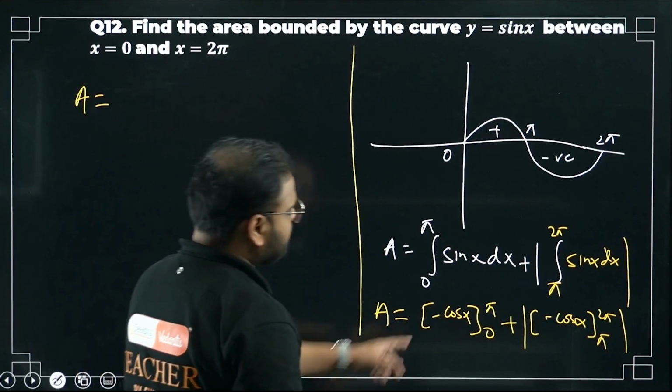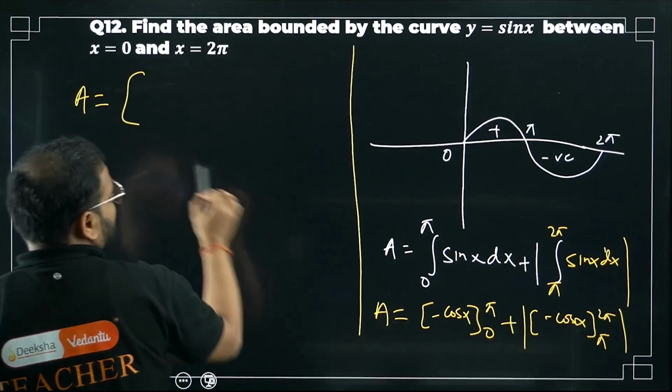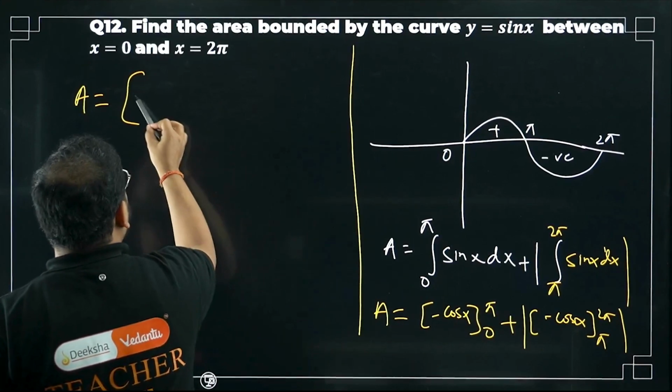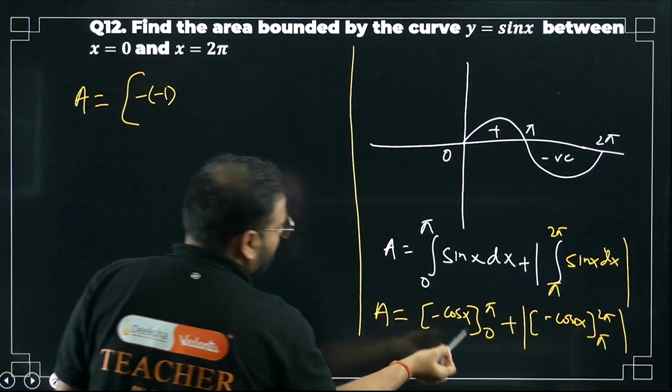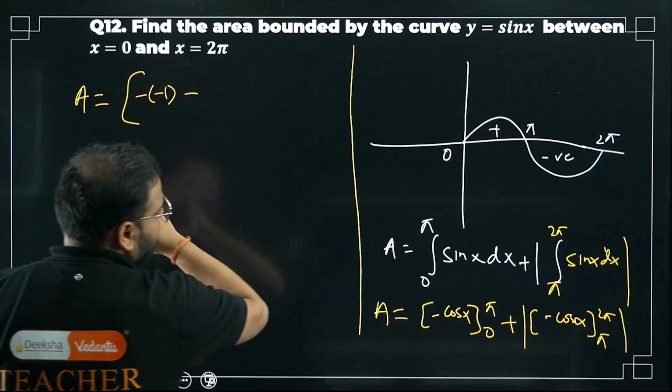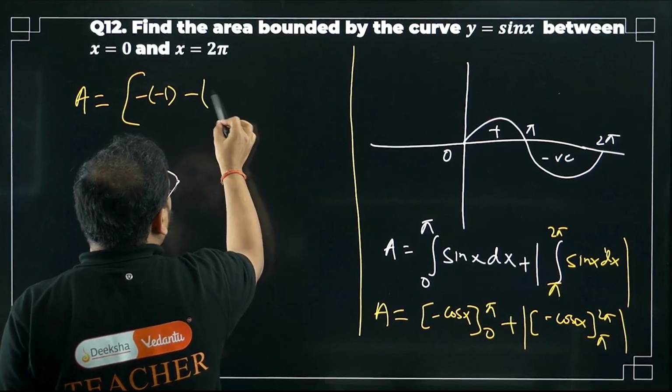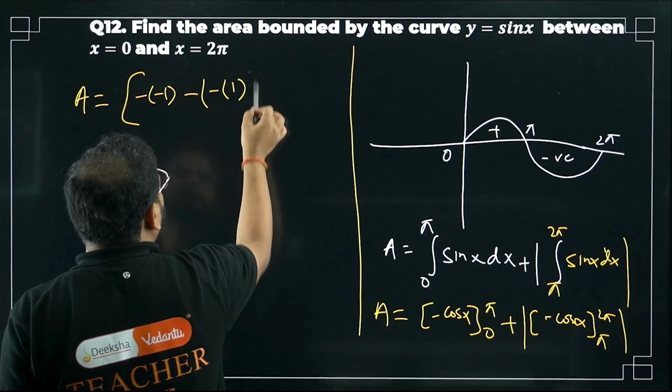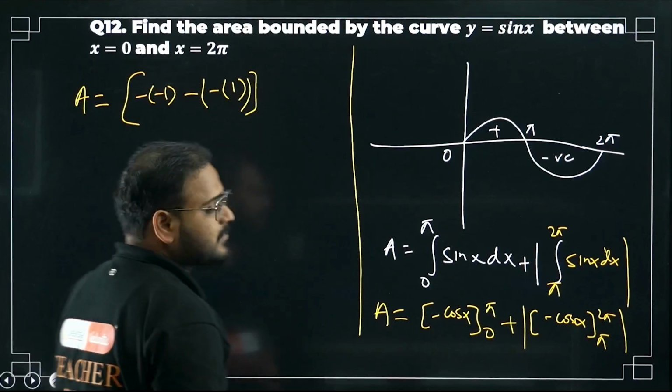So a will become what, bacha? Cos of pi. How much is that? Cos of pi is minus 1, na? So minus of minus 1, and cos of 0. So simply, what's it, sir? Minus of 1. Correct, na? How come, sir?